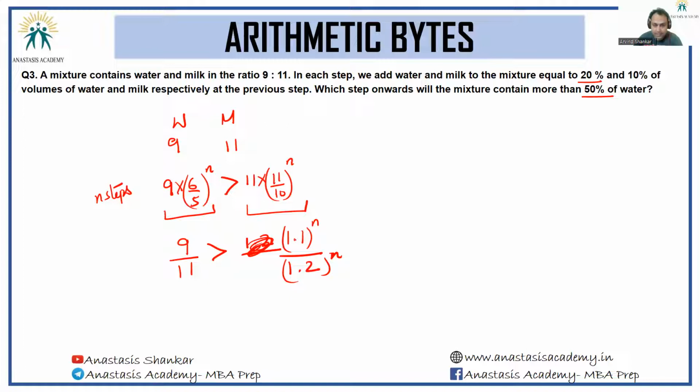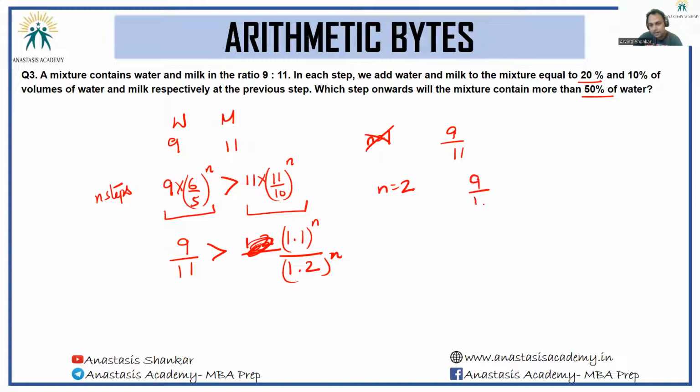9 by 11 has to be greater than this. Can I see 9 by 11 is of course not greater than 1.1 by 1.2. This is greater than 90%. This is 77.77%. So this doesn't work. At n equal to 1, it doesn't work. Let's check at n equal to 2.